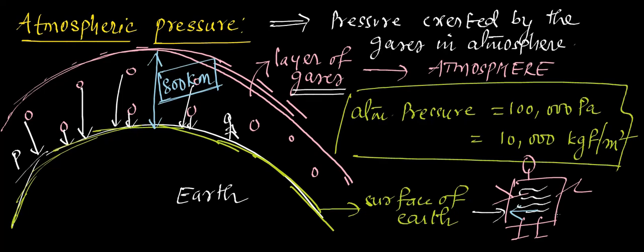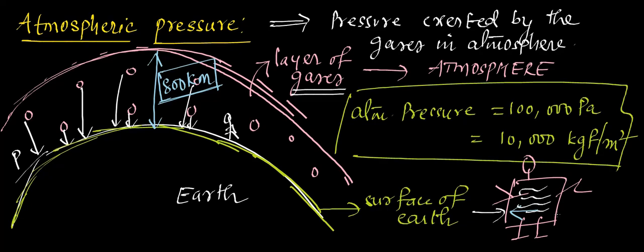Imagine, Gautam, inside our body pressure is more. Then what happens? We will bulge. Okay, ma'am. Imagine outside atmospheric pressure is more. Then we will be crushed. But we are not crushed. We are not getting bulged. So what could be the reason? Both the pressures are equal in magnitude. Yes, ma'am. Equal and opposite in direction. Atmospheric huge pressure is acting on our body, but yet our bodies are not crushed. What's the reason? Because inside our body it's made up of certain fluids, and they counterbalance this pressure. Yes, ma'am. Got my point?